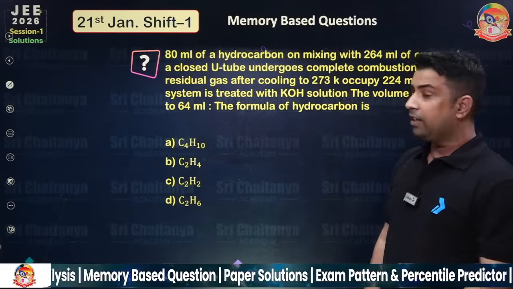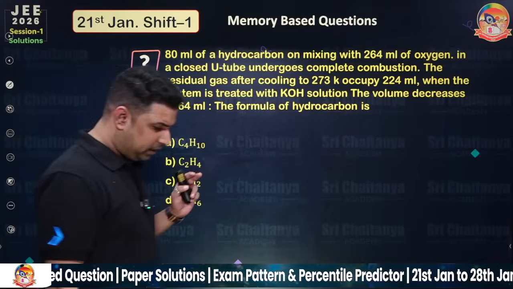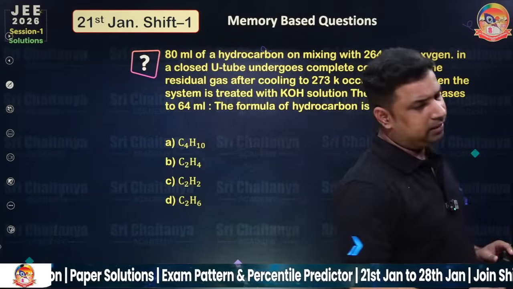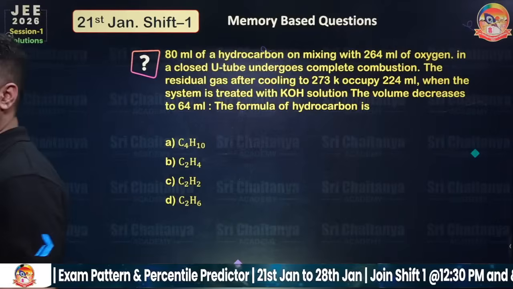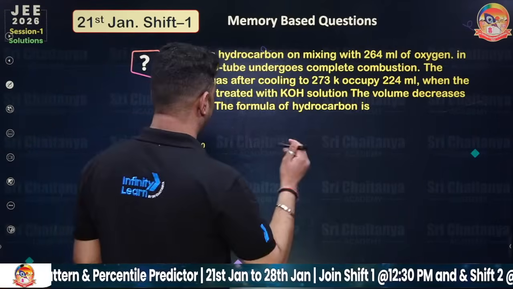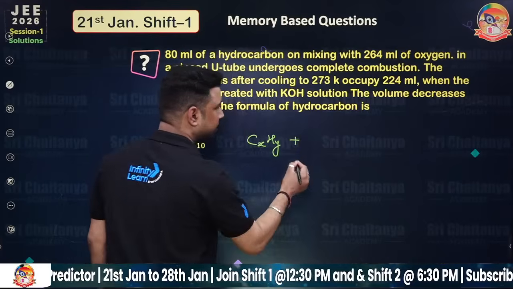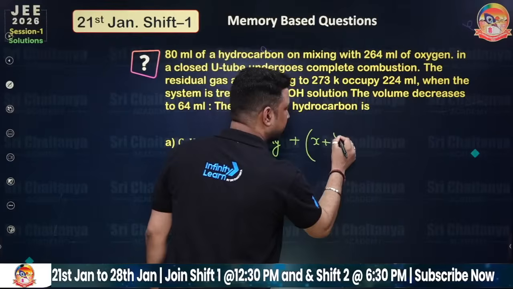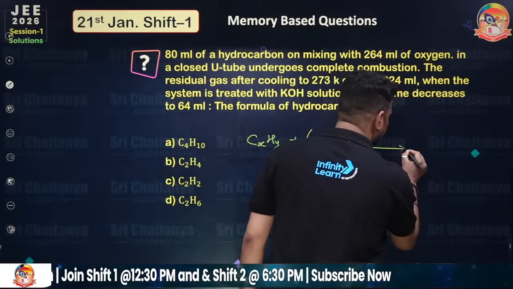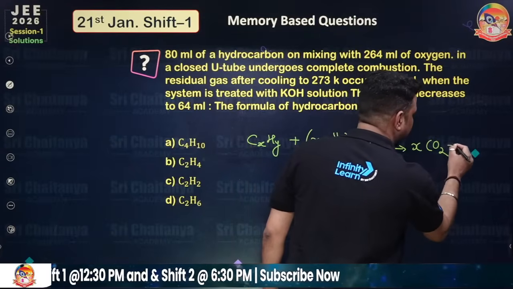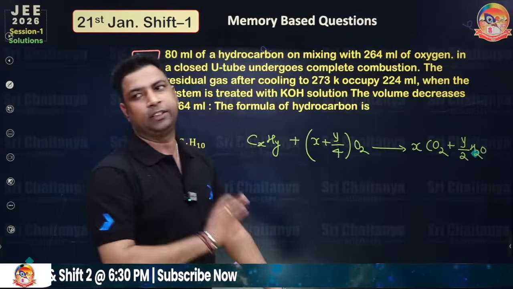Okay, come to the next question. It is a very nice question. And here one more thing, that you can assume volume is proportional to moles also. You can solve it. You can apply POAC also, but I am giving you the shortcut method. Suppose we have hydrocarbon CxHy plus (x + y/4) O2 will be taken to produce x CO2 plus y/2 H2O. This is the balanced chemical equation.